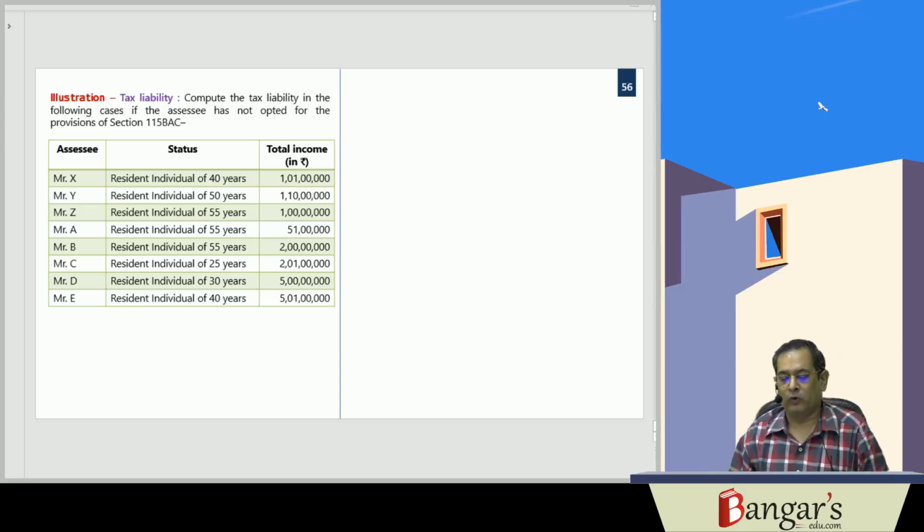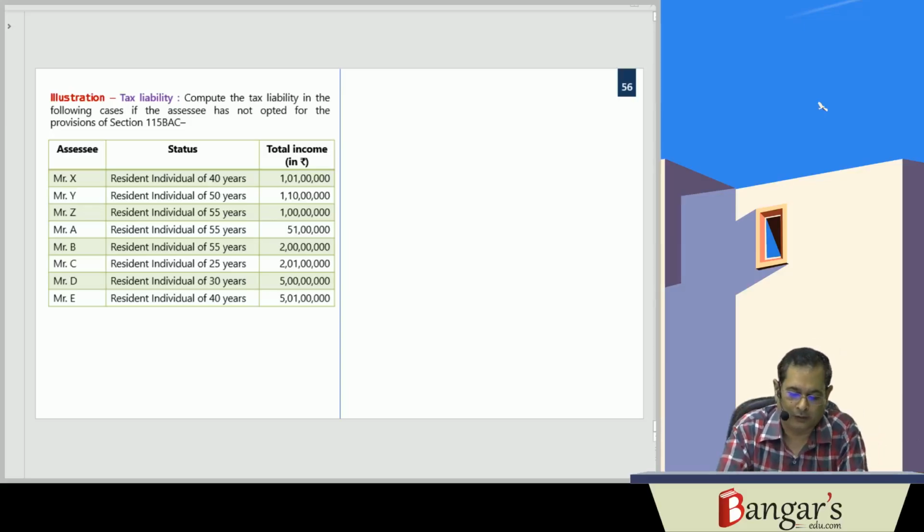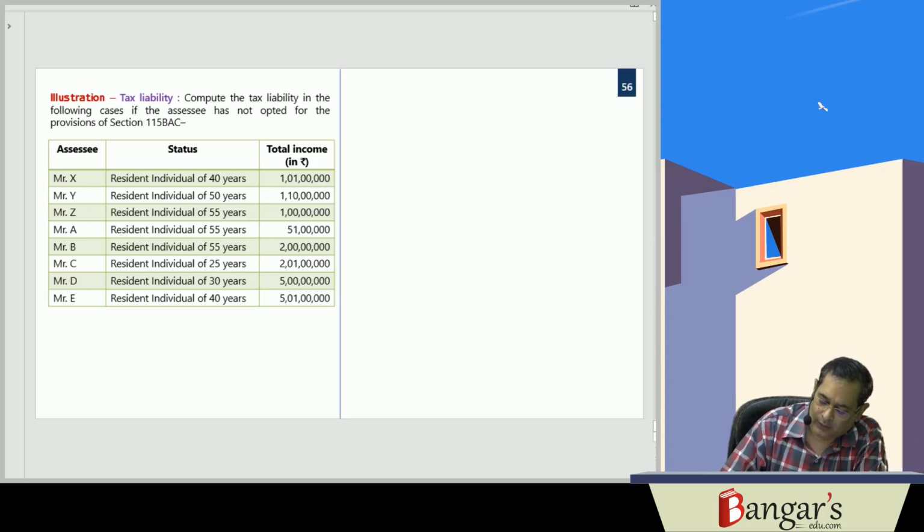Discussing one more question. Compute the tax liability in the following cases if the assessee has not opted for the provisions of section 115BAC. Mr. X is a resident individual, 40 years of age, having total income of 1 crore 1 lakh.